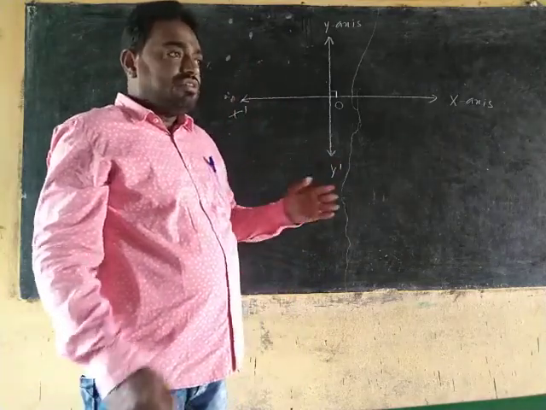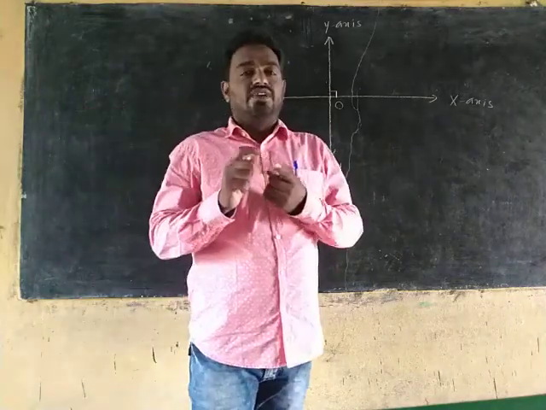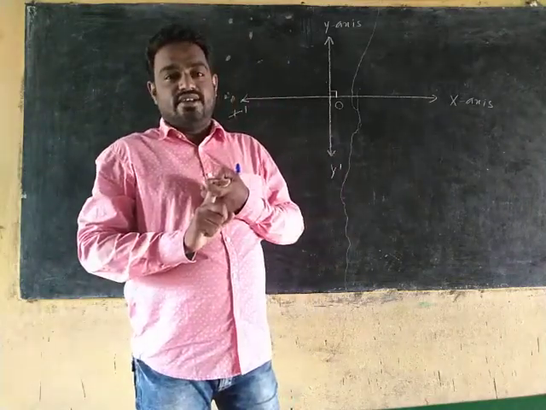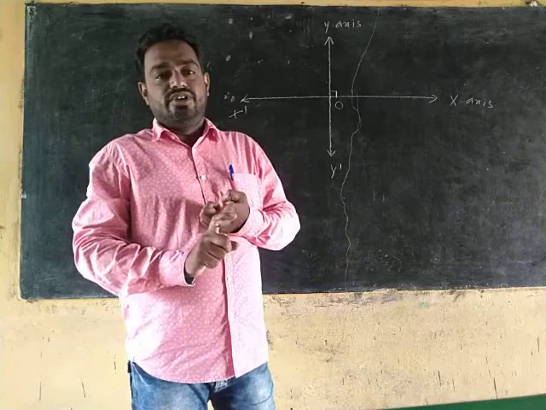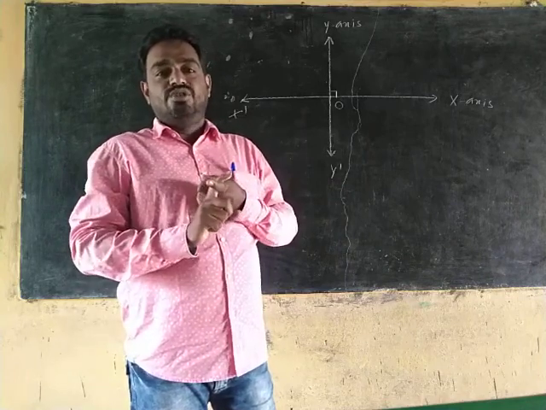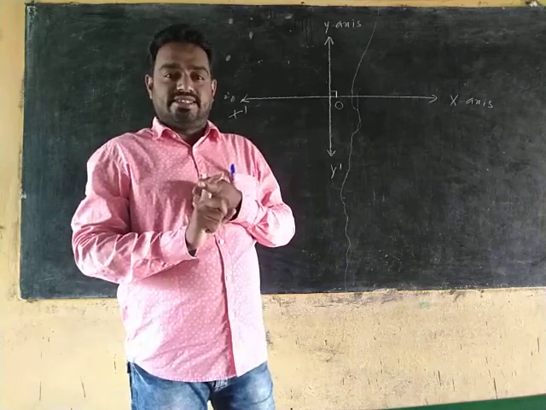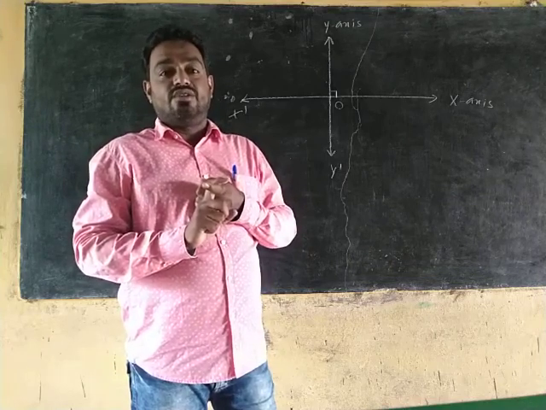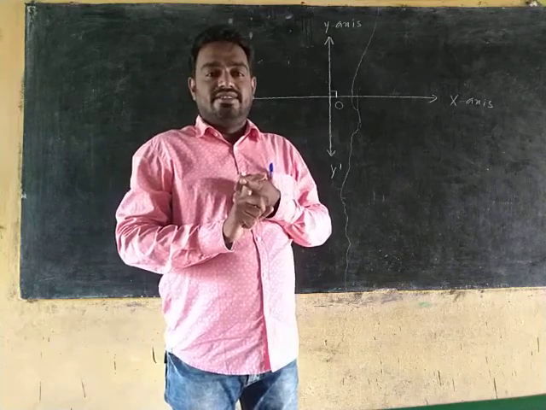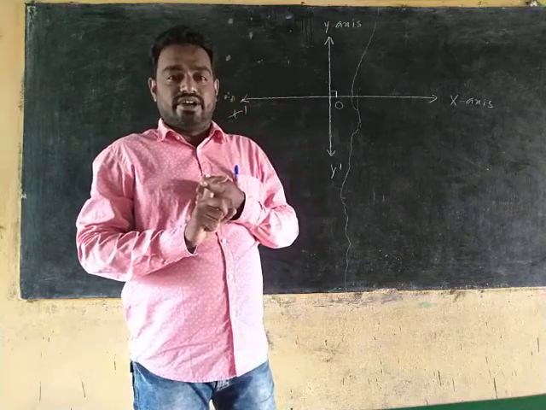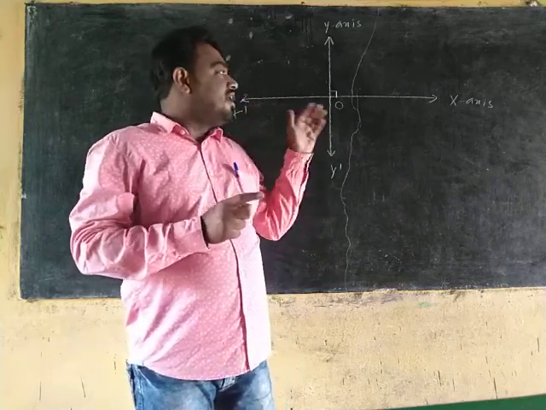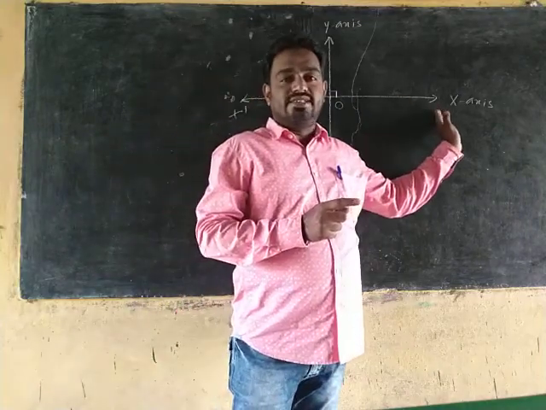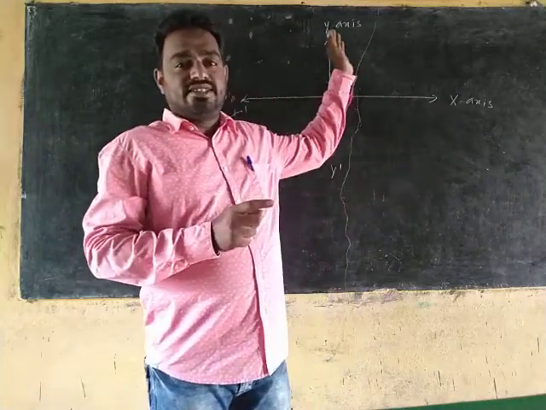Understood? Again, what is the definition of the coordinate axes or coordinate system? If we consider two mutually perpendicular lines in the plane, then these lines are called coordinate axes. The horizontal line is the x-axis, and the vertical line is the y-axis.